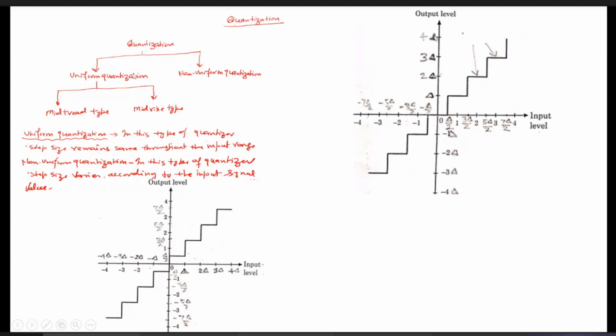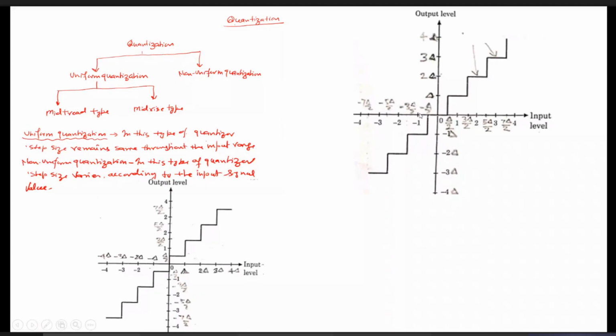As I told you, mid-tread and mid-rise are both types of uniform quantization. That is, the step size remains constant throughout the quantization. Whereas in non-uniform quantization, we will see later on that the step size does not remain constant. So what is the mid-tread type of quantization and what is the mid-rise type? Now I'm going to discuss.